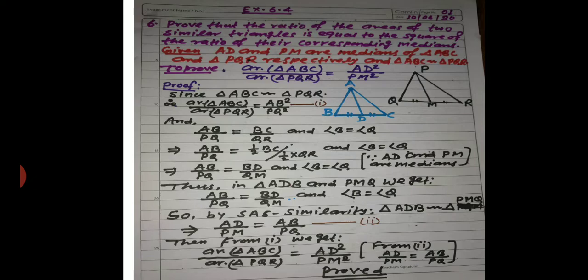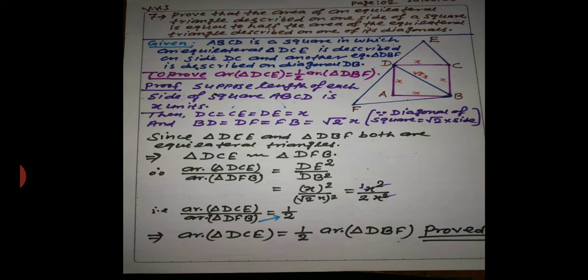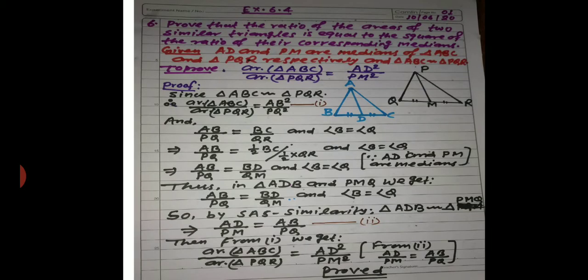Today I am here with some remaining questions of exercise 6.4, and the question number 6 given in your exercise 6.4. The question is: prove that the ratio of the areas of two similar triangles is equal to the squares of the ratio of their corresponding medians. Okay, then